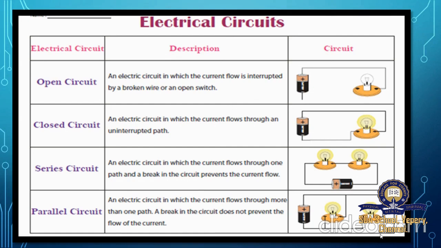An electric circuit in which the current flows through one path, and a break in the circuit prevents the current flow. Whereas a parallel circuit is an electric circuit in which the current flows through more than one path, and a break in the circuit does not prevent the flow of current. And we saw different symbols used in the circuit as well. So hope you are clear with today's class.